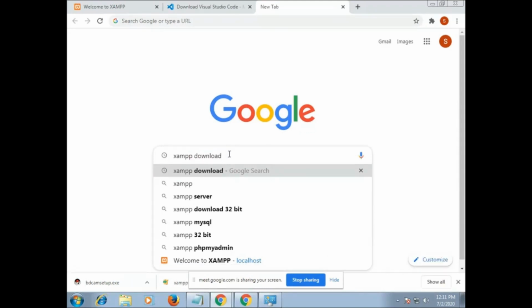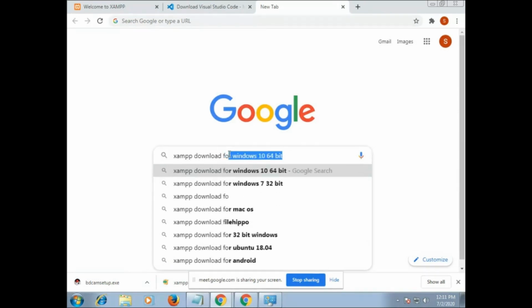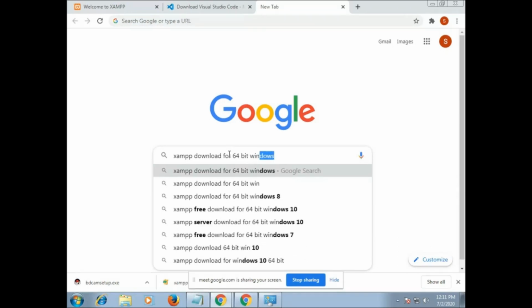For example, I write XAMPP download for 32-bit, and your operating system, whether it is Windows XP, Windows 7, Windows 10, Windows 8, that you have to mention. Now my operating system is Windows 7 and it is for 64-bit. So I just write XAMPP download for 64-bit and Windows 7.